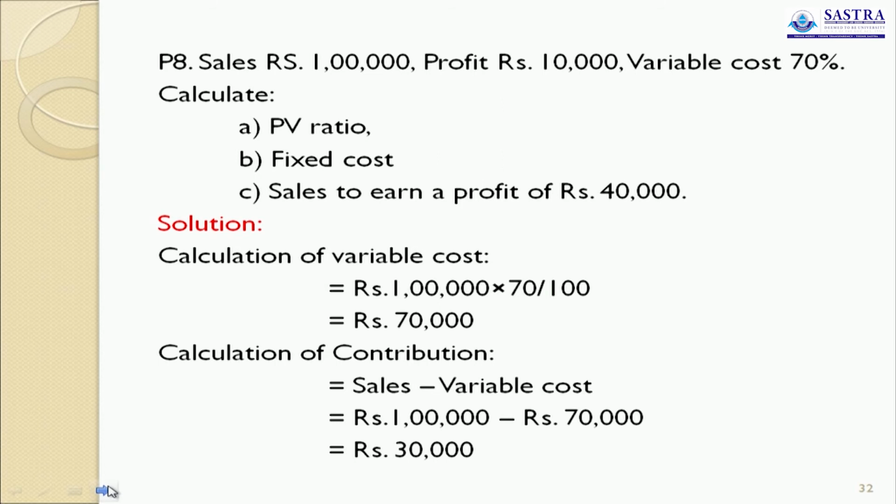Sales rupees 1 lakh. Profit rupees 10,000. Variable cost 70%. Calculate PV ratio, fixed cost, and sales to earn a profit of 40,000. Very simple. Variable cost is 70% on sales. So first you calculate contribution. Contribution equals sales minus variable cost. Sales is 1 lakh, variable cost is 70% on sales, 70,000.